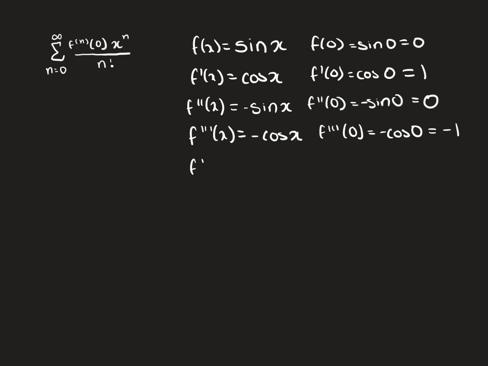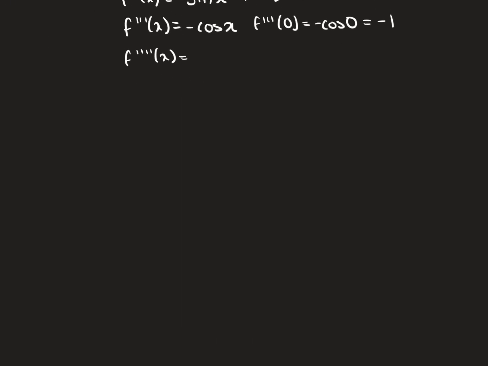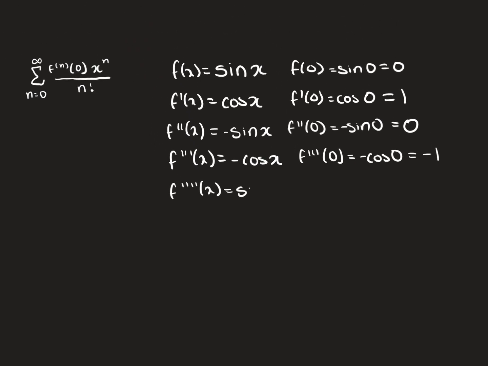Now let's take the fourth derivative. It's getting kind of repetitive because now we're back to sine of x, because the derivative of negative cosine of x is sine of x. Well, now we just know that the fourth derivative is actually the same thing as the value of the function, which is 0. So we get this pattern: 0, 1, 0, negative 1.